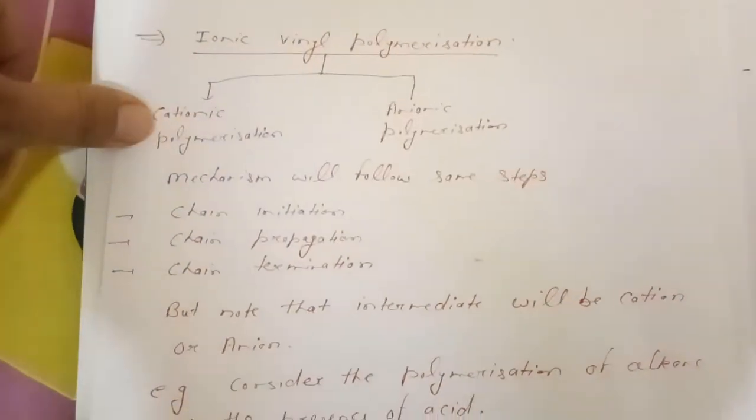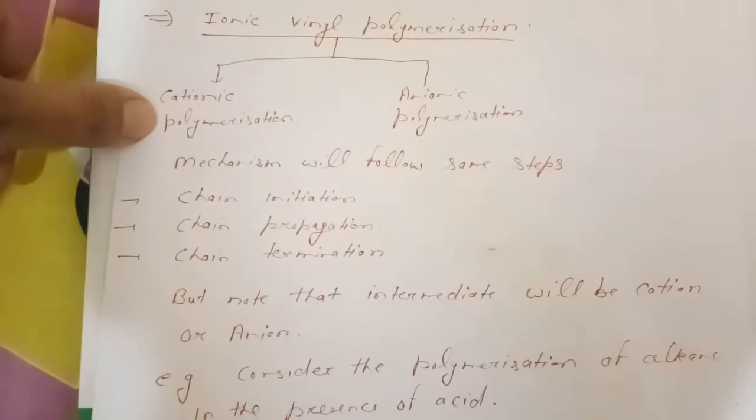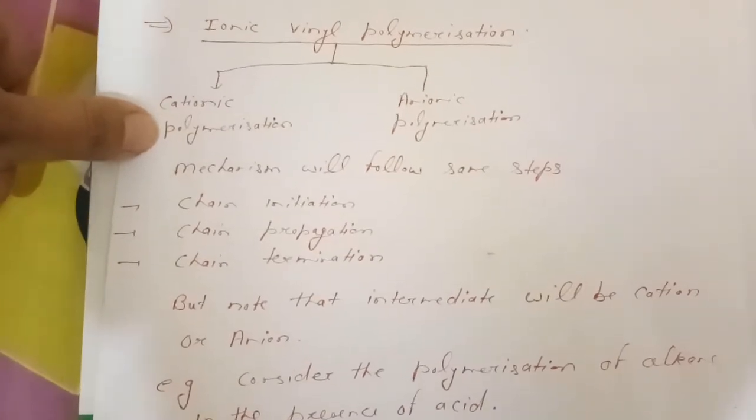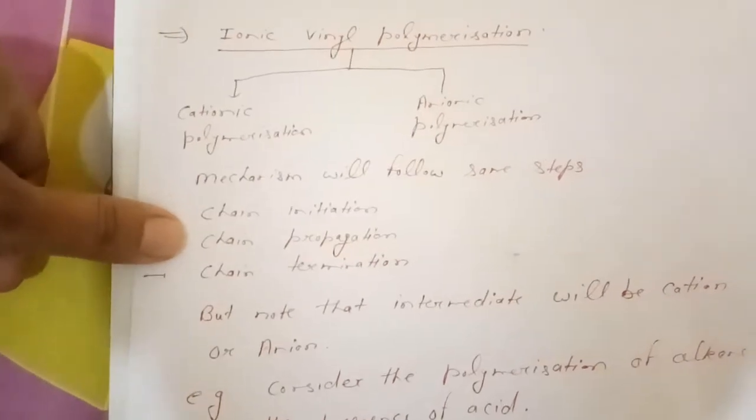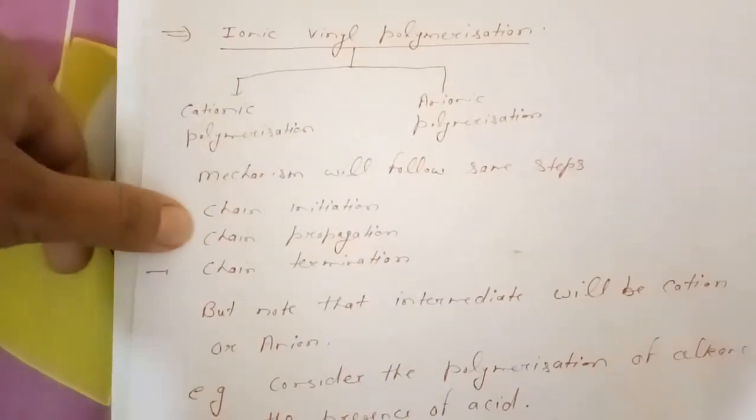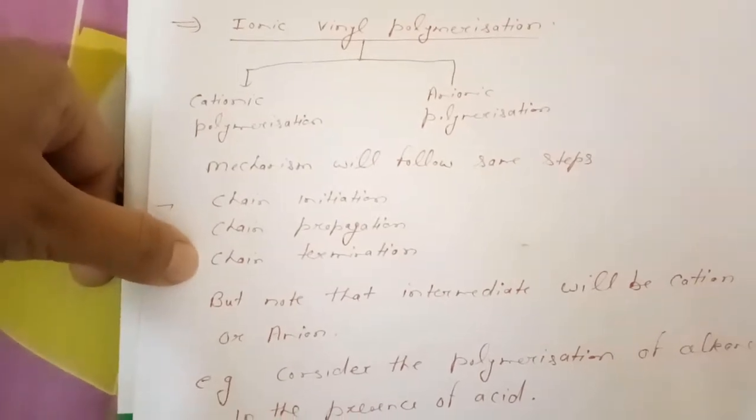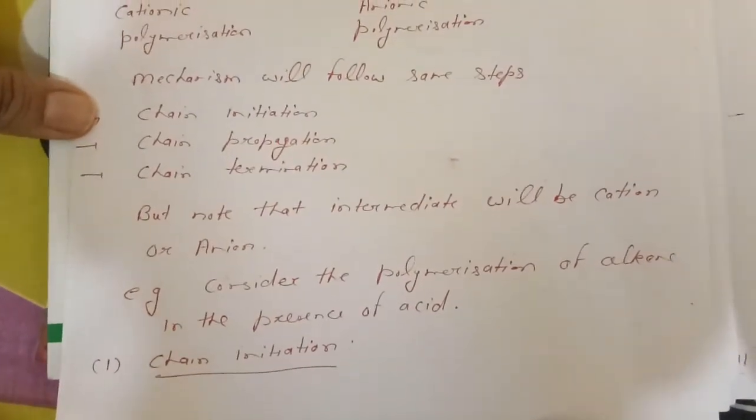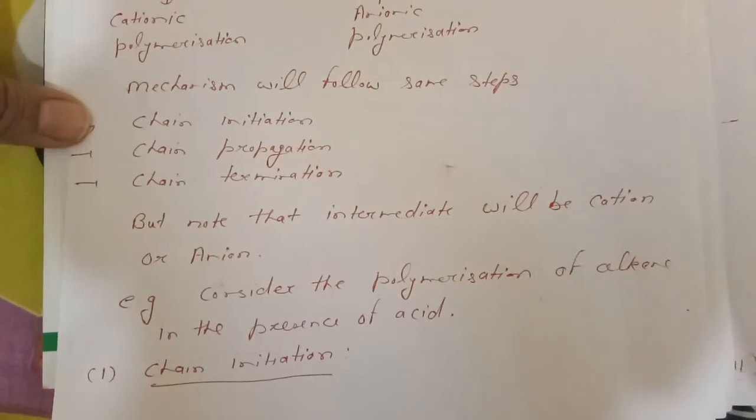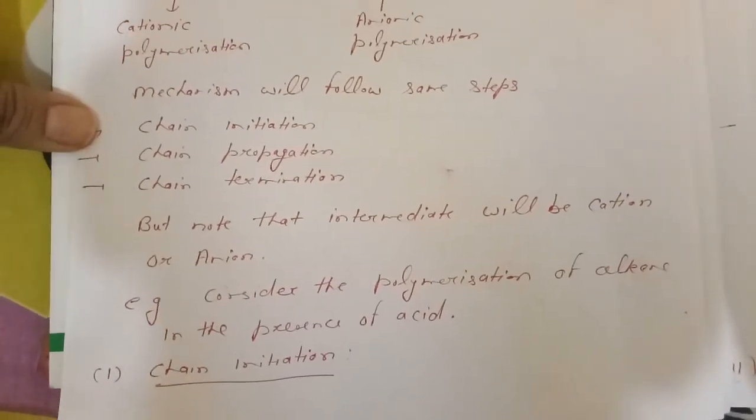If it is formed via attack of a cation, then it will be cationic, and if the intermediate is an anion, then it will be anionic polymerization. The mechanism will follow the same three steps: first is chain initiation, second is chain propagation, and third is chain termination. But note that the intermediate will be a cation or an anion, as in the earlier case it was a free radical. For example, consider the polymerization of an alkene in the presence of acid.